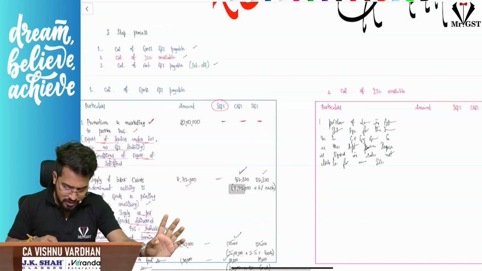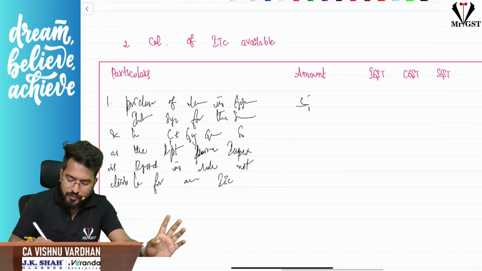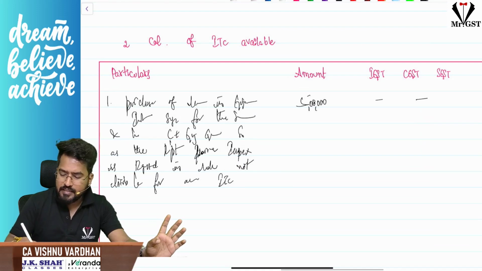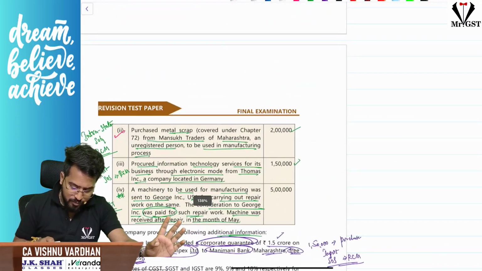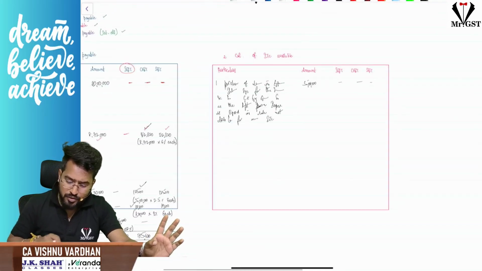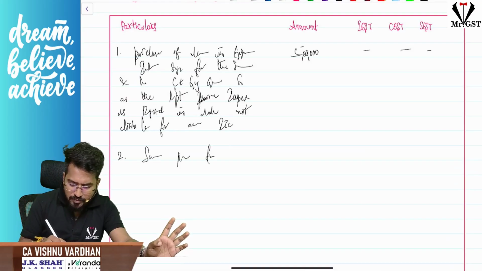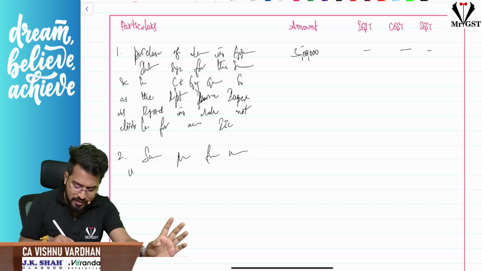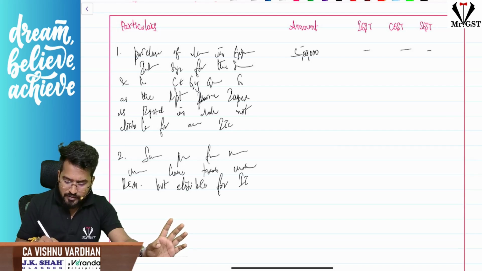So amount is how much? Amount 5 lakhs. IGST, CGST, SGST nil. So that is how you are done with first entry. Next, like that, 3 more entries are there. So one is purchase of metal scrap intrastate, and you know RCM, correct? So there you should write down the reasoning. Simple. Scrap purchased from Deshmukh or something traders, unregistered fellow, hence taxable under RCM, but eligible for ITC. So that is how you should mention.